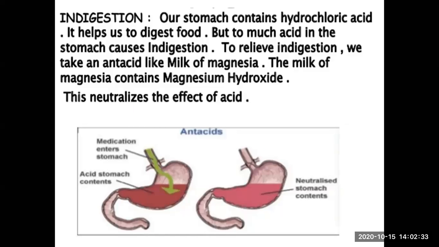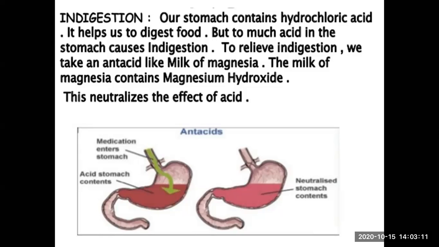hydrochloric acid, which is an acid produced in our stomach, is very important for the digestion of food. But what happens sometimes is that this acid is produced in excess amount in our stomach. ये acid हमारे stomach में कई बार ज़्यादा amount में produce हो जाता है, which leads to indigestion, which leads to acidity. And that can cause pain in our stomach. आपके गले में दर्द होता है, stomach में दर्द होता है. We feel uneasiness.